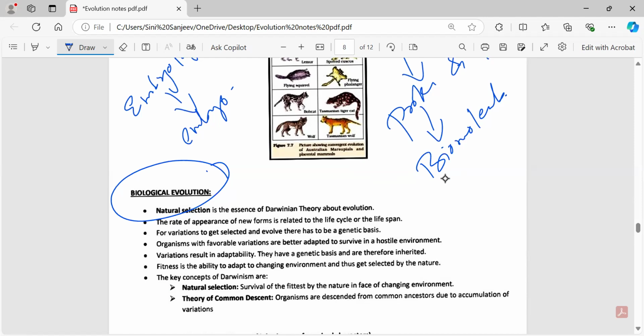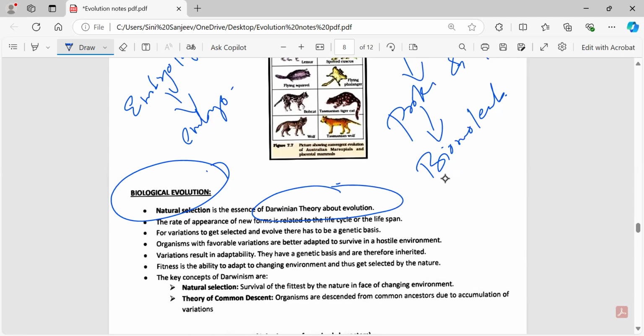So in biological evolution, what does it actually mean? Natural selection means whatever organisms are best suited to whatever environment, they will live, they will survive there, and they will reproduce there. That is called natural selection, and this natural selection is the Darwinian theory about evolution. Natural selection is nothing but whatever organisms are best suited for that particular environment, they will survive there and they will reproduce over there.